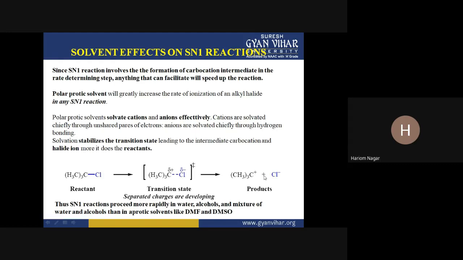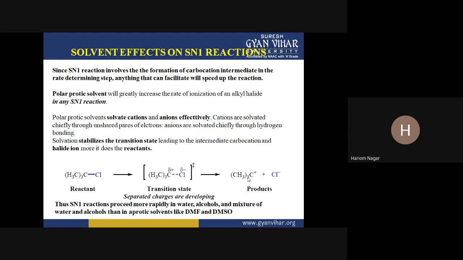If the ion forms rapidly, then the nucleophile will attack this center quickly, and the product will be formed at a greater rate. This product will be formed rapidly.